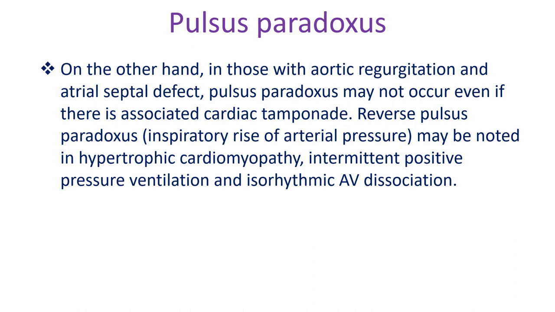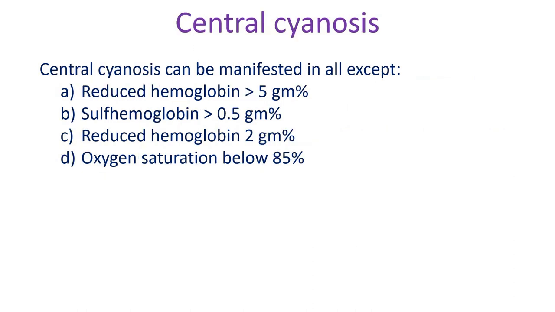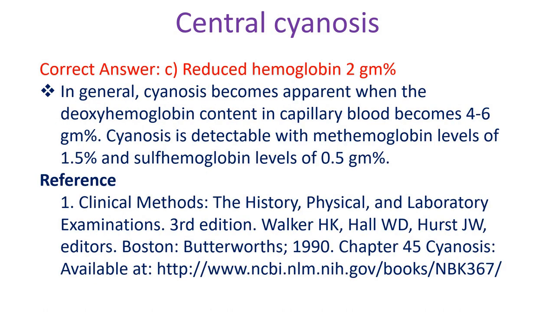Central cyanosis can be manifested in all except A. Reduced hemoglobin more than 5 gram %, B. Sulfhemoglobin more than 0.5 gram %, C. Reduced hemoglobin 2 gram %, D. Oxygen saturation below 85%. Correct answer C. Reduced hemoglobin 2 gram %. In general, cyanosis becomes apparent when the deoxyhemoglobin content in capillary blood becomes 4 to 6 gram %. Cyanosis is detectable with methemoglobin levels of 1.5% and sulfhemoglobin levels of 0.5 gram %.